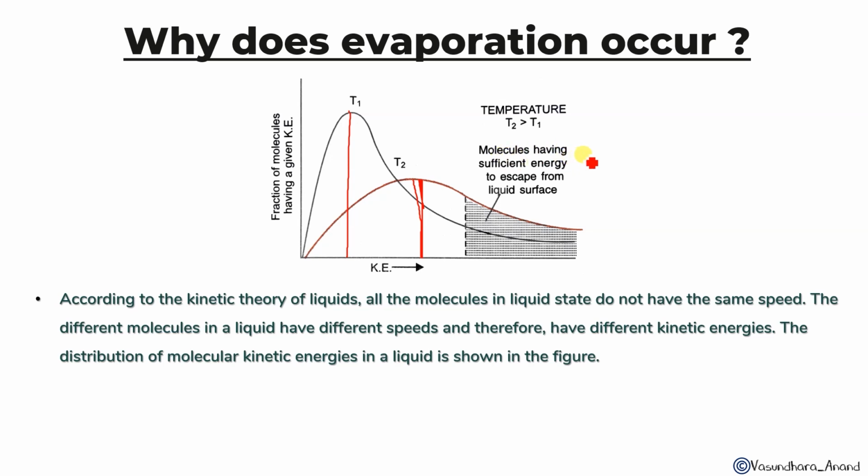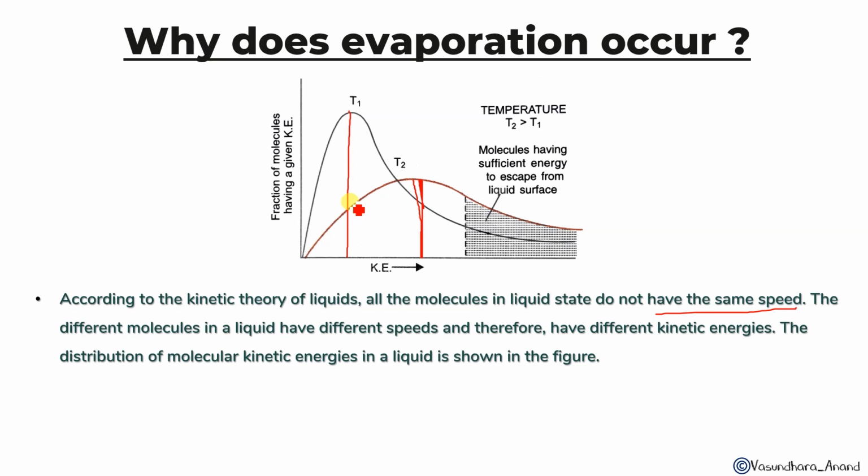Molecules having sufficient energy to escape from the liquid surface, like these, have high kinetic energy. Their kinetic energy becomes very high. So these molecules have sufficient energy to escape. They can easily escape the liquid surface. So according to the kinetic theory of liquids, all the molecules in the liquid state do not have the same speed. Yes, of course, we know that. The different molecules in a liquid have different speeds and therefore different kinetic energy. So the distribution of molecular kinetic energy in the liquid is shown in the figure.